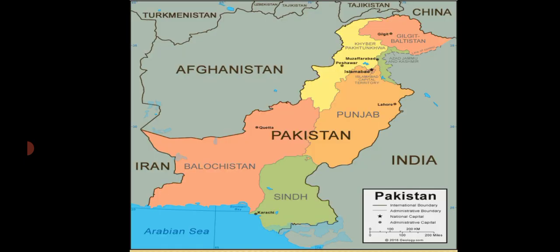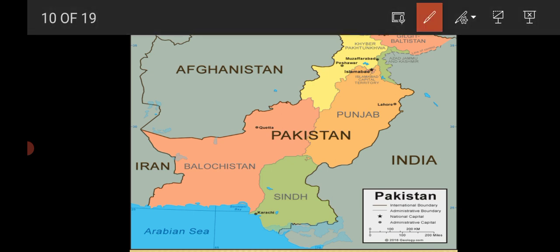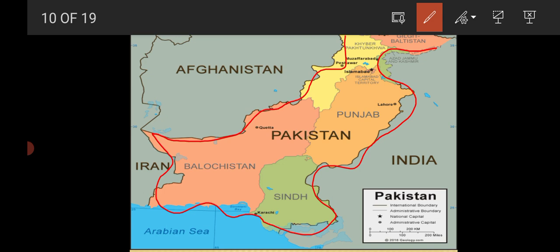Look at this map. This is the map of Pakistan. In Pakistan, there are 4 provinces: Punjab, Sindh, Balochistan and KPK. Look at this. In the south of Pakistan, there is the Arabian Sea. We have discussed it in our previous lecture. Let us revise it again. There are 4 provinces in Pakistan: Punjab, Sindh, Balochistan and KPK. In the south of Pakistan, there is the Arabian Sea.